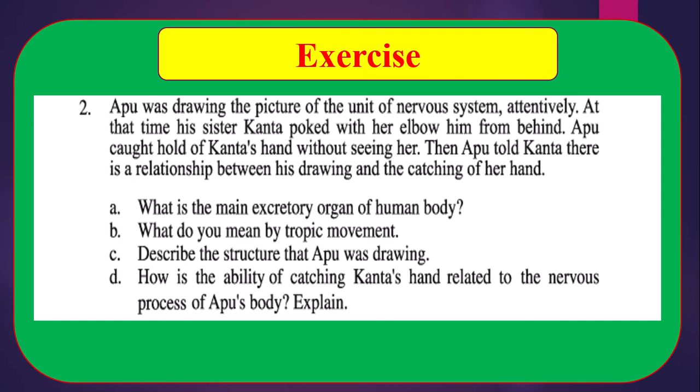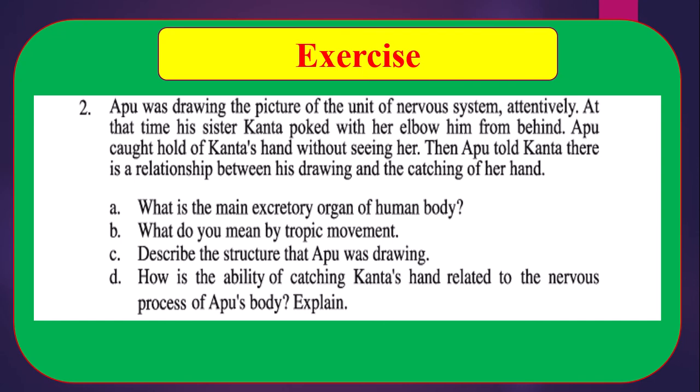That means we have to write the different parts, and it will be better if you draw the picture also. In the answer of C, we have to draw and describe the structure of the neuron which is described in your text.